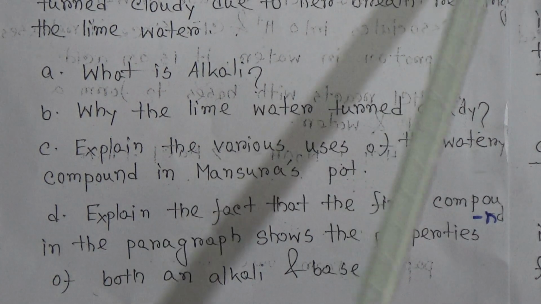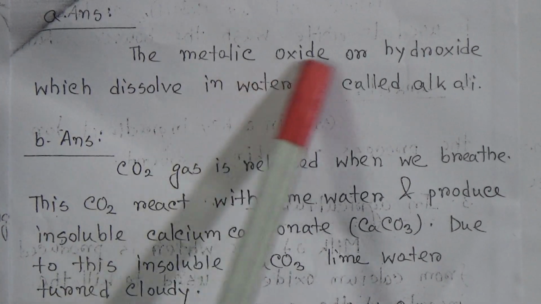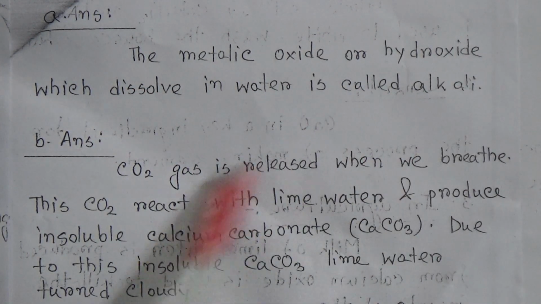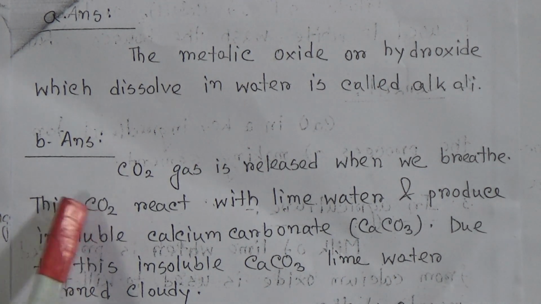Now come to the answer of A. Question was, what is alkali? The answer is, the metallic oxide or hydroxide which is dissolved in water is called alkali. Now come to the next question. Next question was, why does the lime water turn cloudy?